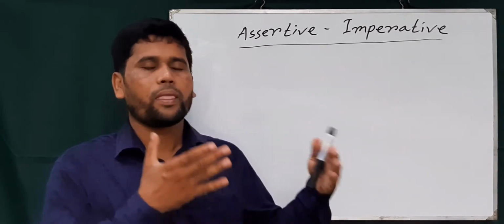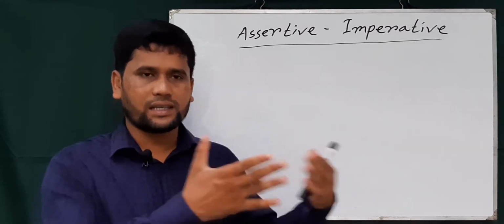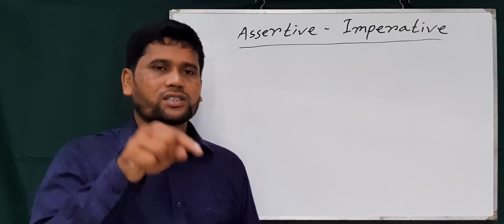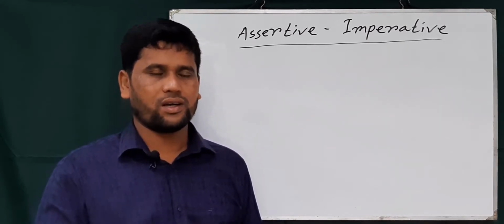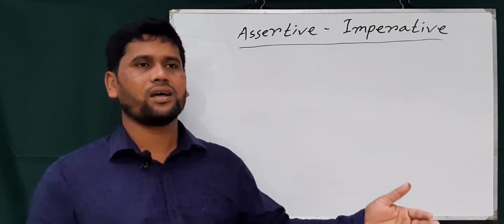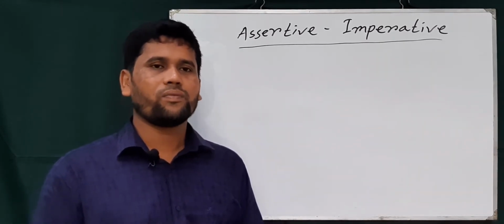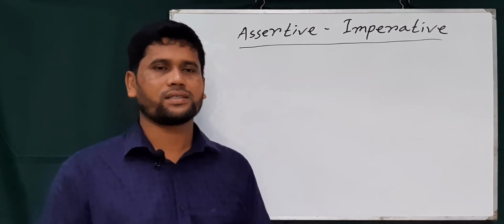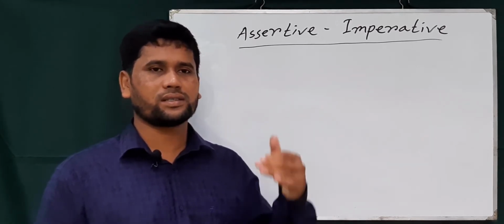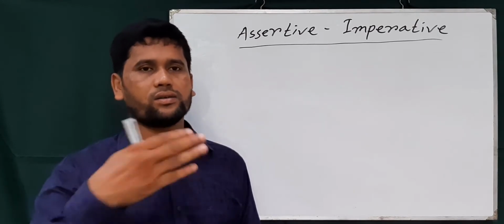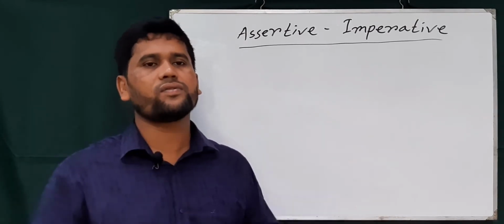Is it the first person, second person, or third person? So we focus on person. When an assertive sentence starts with second person, we use one rule, and when it starts with third person or first person, we use different kinds of rules.